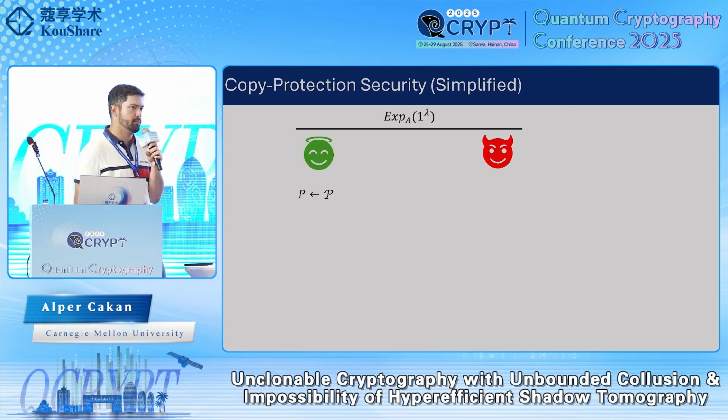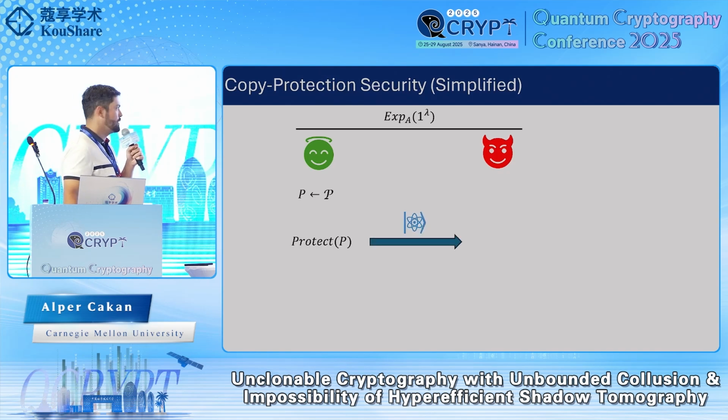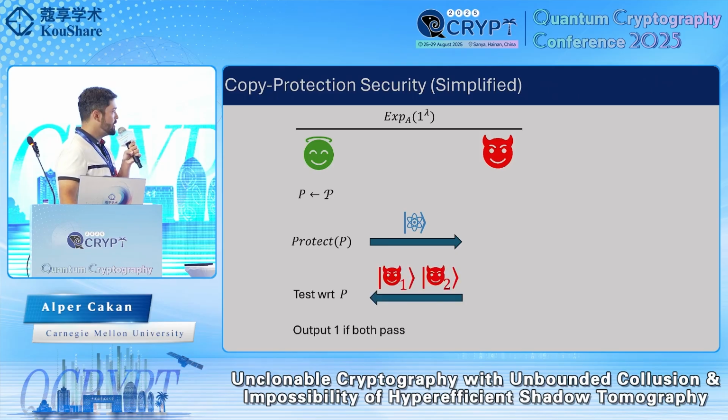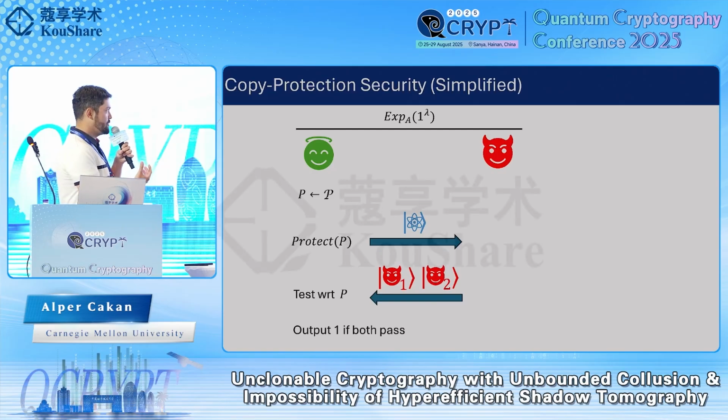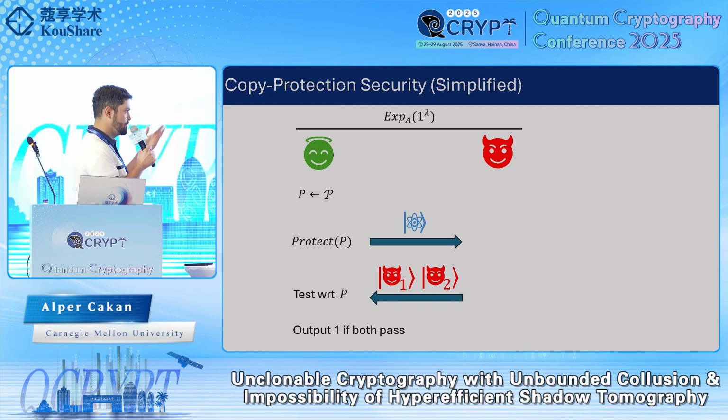We consider sampling from some distribution of programs, and then we encode this program into a quantum state, and the adversary receives the state and tries to output two entangled quantum registers that are essentially trying to implement this original program, of which the adversary only received a single copy. The challenger then tests these possible implementations of the original program, and the adversary wins if both registers pass the verification at the same time.